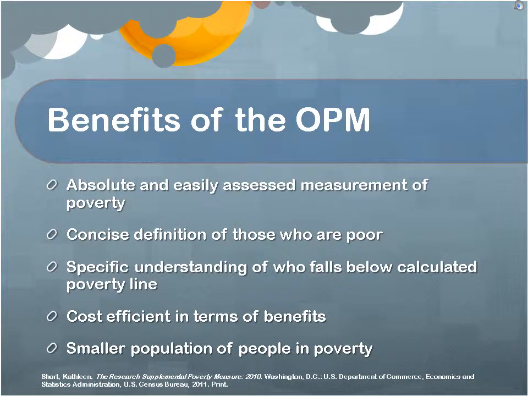Benefits of the OPM. The OPM gives an absolute and therefore easily assessed measurement of poverty. This measure presents a concise definition of those who are poor because it gives a specific understanding of who falls below a calculated line and therefore what constitutes poverty. The simplicity of the OPM is cost efficient in terms of benefits.